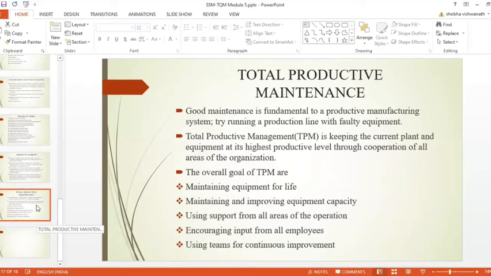So that will be total productive maintenance. That means total productive maintenance is keeping the current plant and equipment at the highest productive level through cooperation of all areas of the organization. The overall goals of TPM are maintaining equipment for life, maintaining and improving equipment capacity, using support from all areas of the operation, encouraging input from all employees, and using teams for continuous quality improvement.